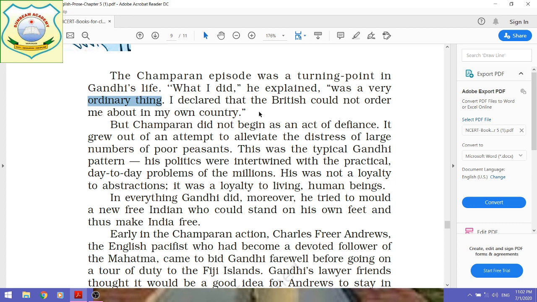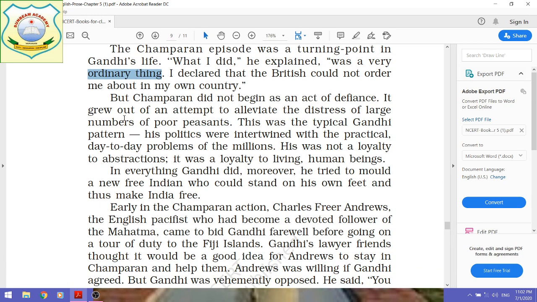So it was the declaration that Gandhiji, after the Champaran episode, was going to be involved in the freedom movement of India. And this idea he got especially from this episode of Champaran district of Bihar.